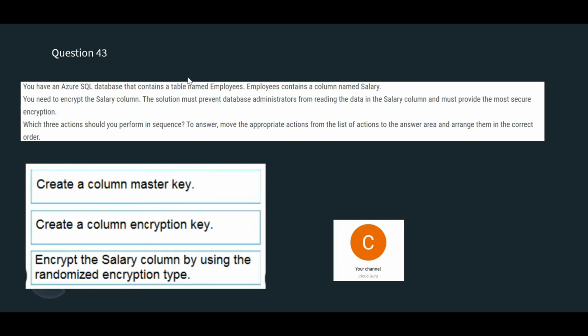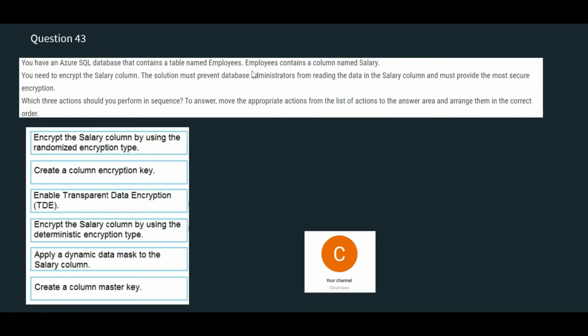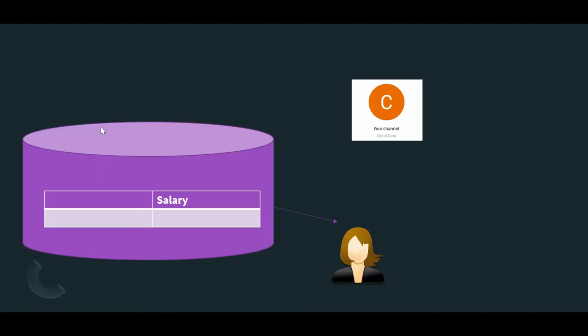Let's understand the story of this question. Here, the question is talking about a database with a table that has a column called salary, and users are accessing this salary. Usually, we encrypt this column because you don't want everyone who has access to this table to see anybody's salary. So we encrypt this, but even after encryption, sometimes the database administrators can see it.